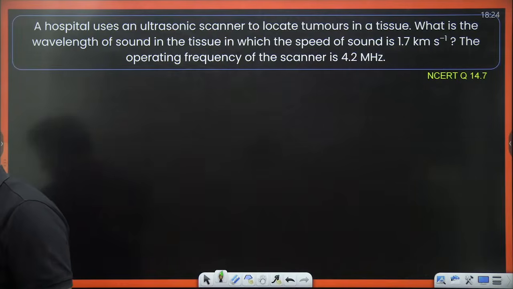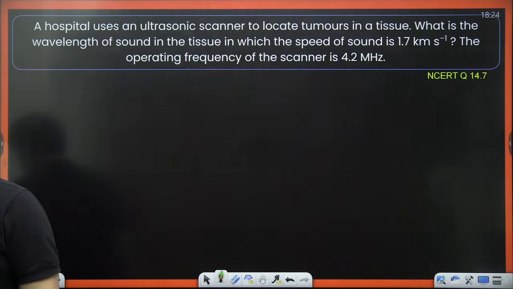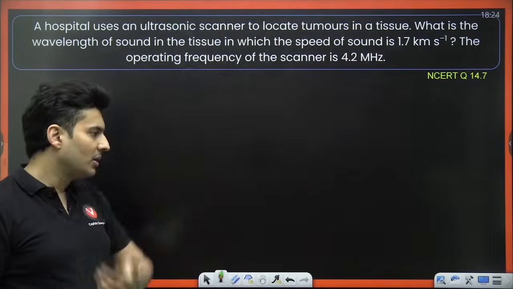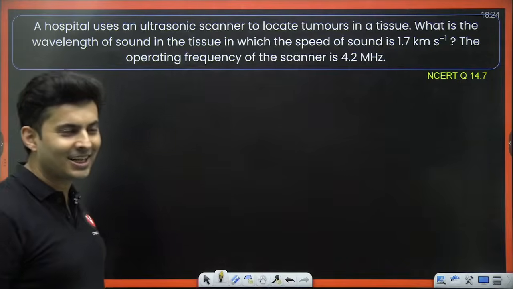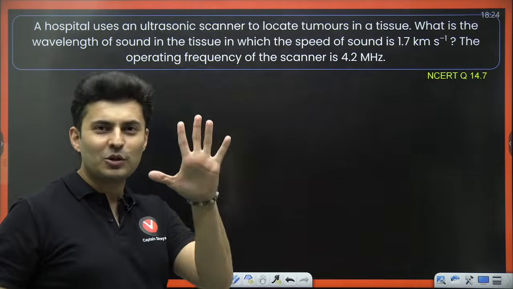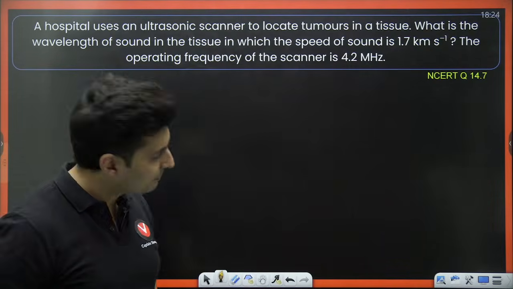Sir, do we have to do optional questions for NEET? No, obviously not, Aditya. You only have to do the compulsory questions. You don't have to do everything. The optional questions are optional, that's the reason why they are optional, right? So out of those 10 questions, you will only solve those 5 questions.